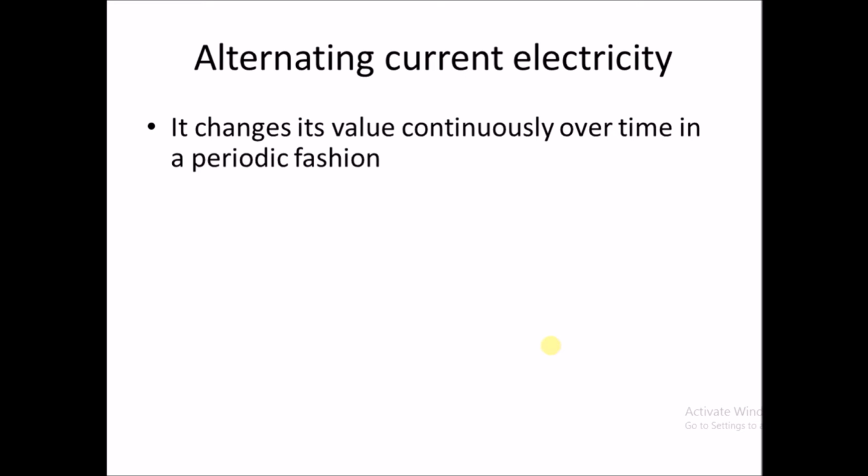Whichever phenomenon is repeated in a certain duration has a certain frequency of occurrence, that is, it repeats itself over a certain period of time. So there is a mention of frequency in AC electricity, denoted by the Greek letter omega.